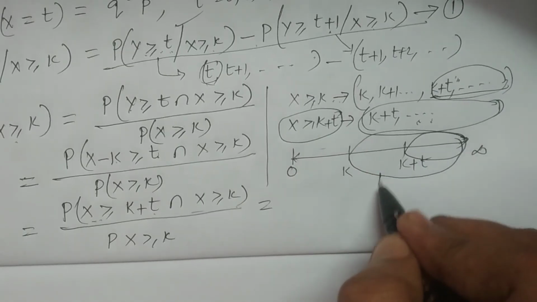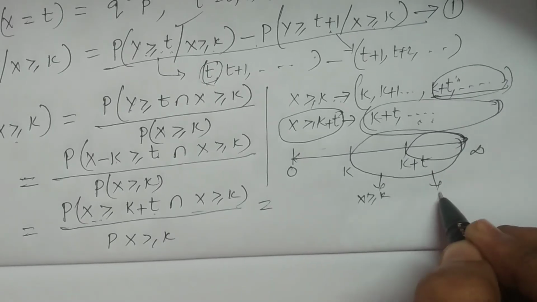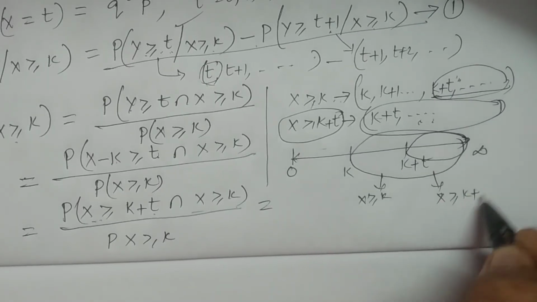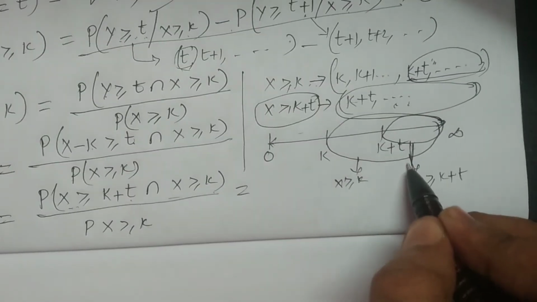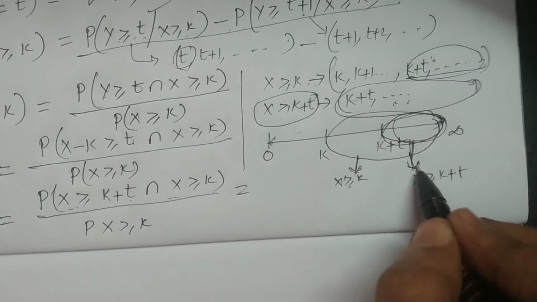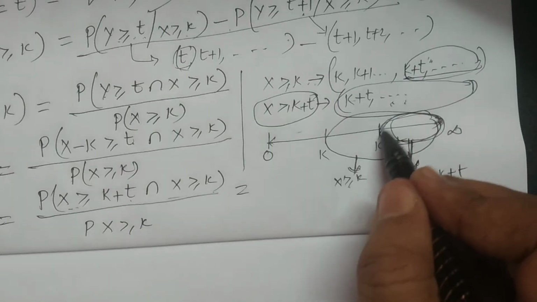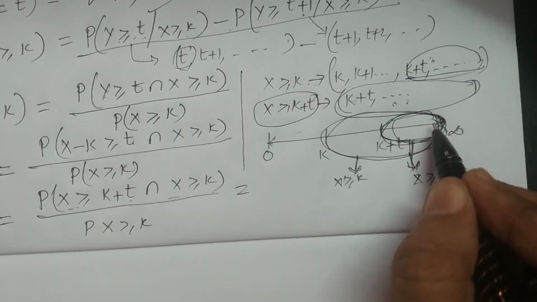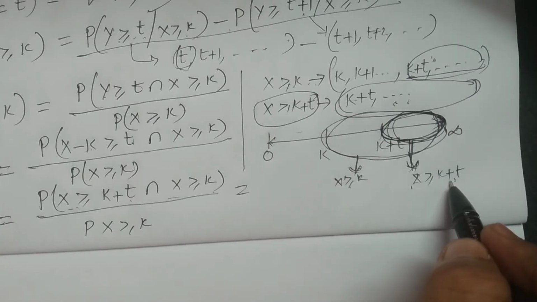So this represents x greater than or equal to k, and this part represents x greater than or equal to k plus t. Therefore, the intersection between these two is exactly this, x greater than or equal to k plus t.